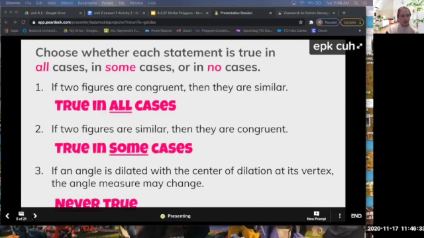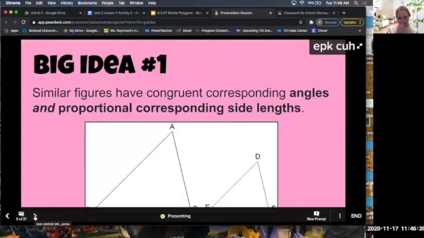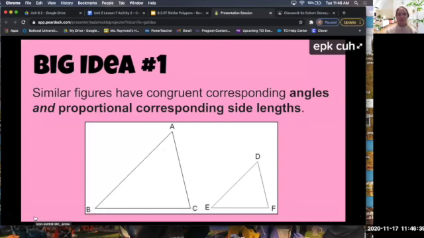Good. So I'll go to the next slide. Here we're going to transition to our big ideas. This is the meat of our lesson today. We have three big ideas that are going to build on our similar polygon figures. So the first big idea is that similar figures have congruent corresponding angles and proportional corresponding side lengths.